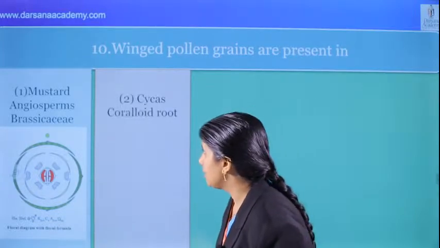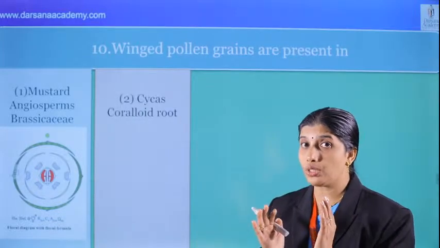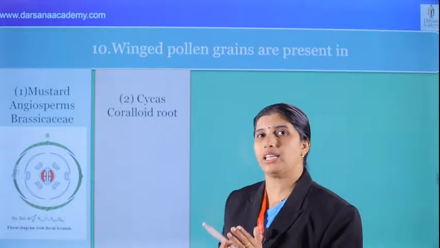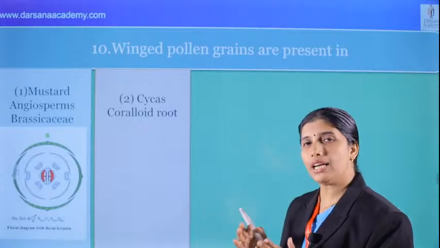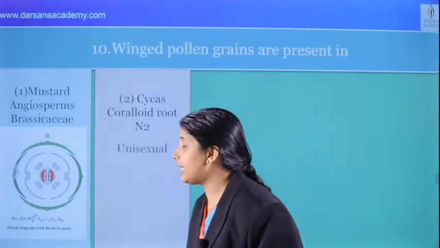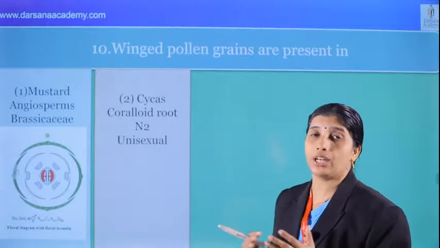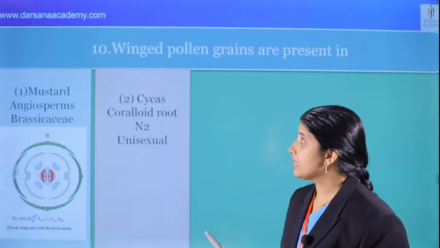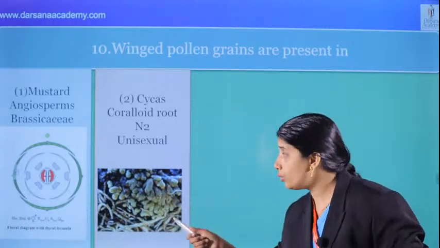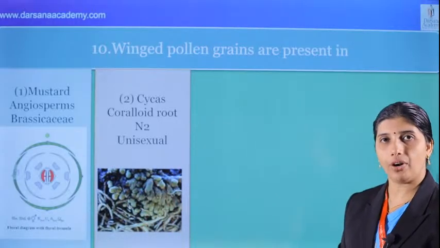We can see that the very important point related to Cycas is coralloid roots. Cycas coralloid roots have cyanobacteria for nitrogen fixation, very important question. And we can see that Cycas are unisexual, that is connected with gymnosperms. Cycas are unisexual, and this is a root association. Okay, very important question for the entrance.